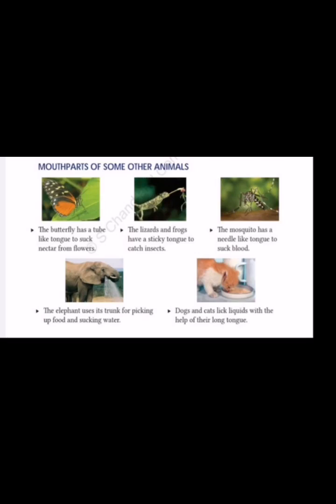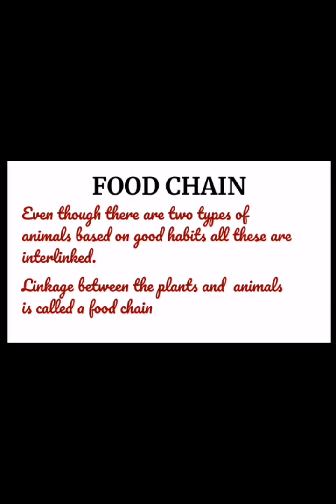Dogs and cats lick liquids with the help of their long tongue. If you ever see a dog or cat, they don't eat like us. They will just use their tongue and take the water or the food with the help of their tongue. And next, coming to the food chain. Next topic is food chain.